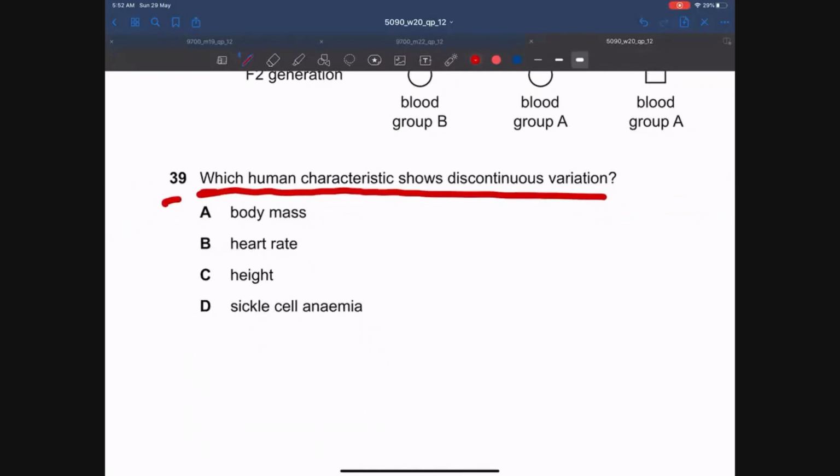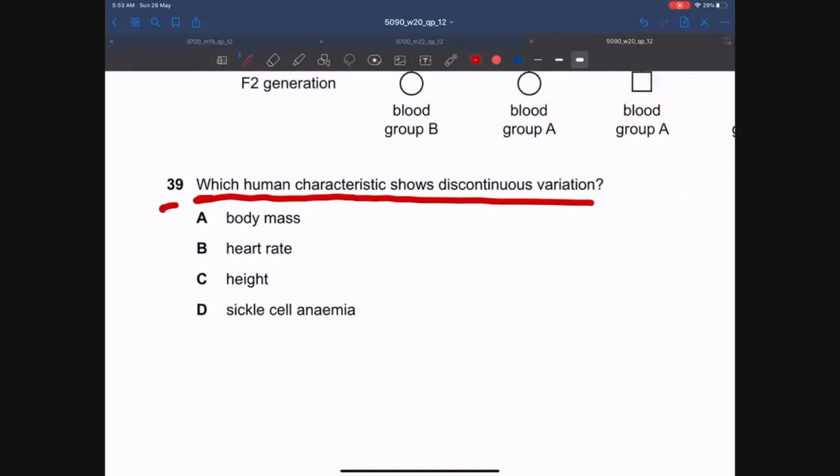For example, I can have a body mass of 70 kg, and some other person can have a body mass of 70.1 kg. So there are very little differences between the body mass, right? Same goes for the heart rate, and same goes for the height. Body mass, heart rate, and height have numerous values. There can be a lot of body masses, a lot of heart rates, and a lot of heights with little differences between the values.